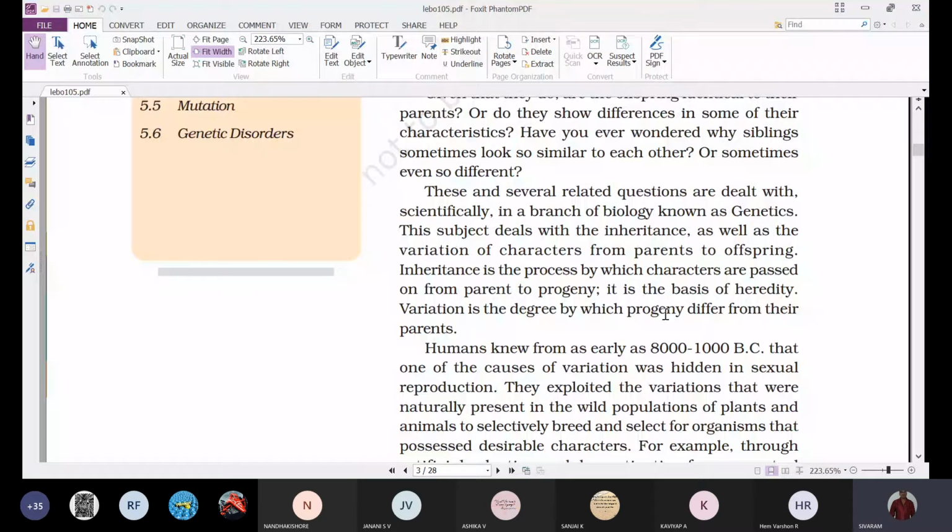At the same time, variation is the degree by which progeny differ from their parents. So variations means differences. Whatever differences or changes we observe between the parents and the offspring, or progeny and the parents, we call them variations.